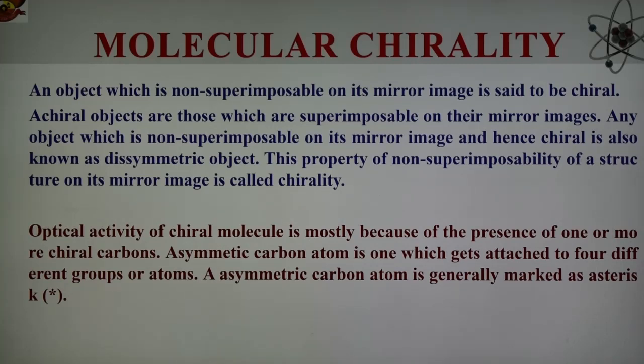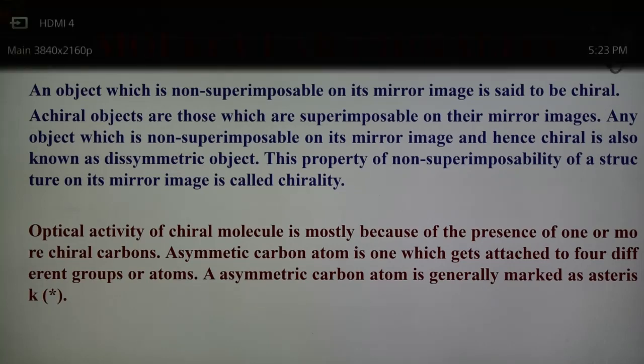Chirality is very important for optically active substances, and there are many inorganic and organic molecules that have chirality. Optical activity of a chiral molecule is mainly because of the presence of one or more chiral carbons, that is, asymmetric carbon atoms. And we know what is an asymmetric carbon atom: a carbon in an organic compound which is attached to 4 different atoms or groups. Such a carbon is known as an asymmetric carbon atom.